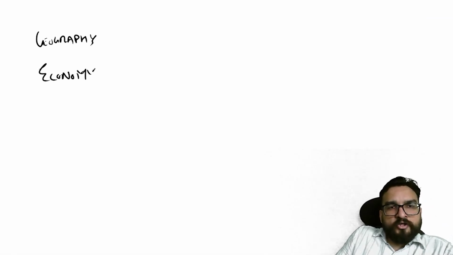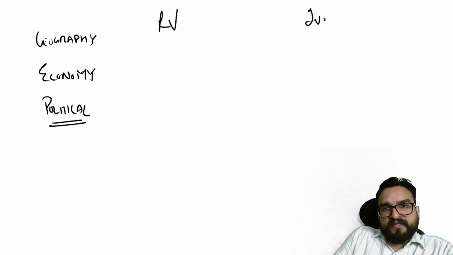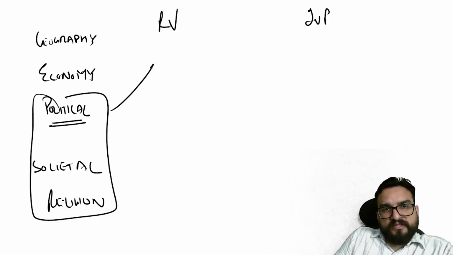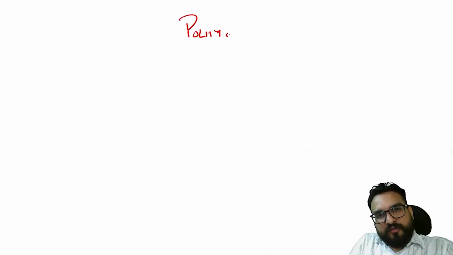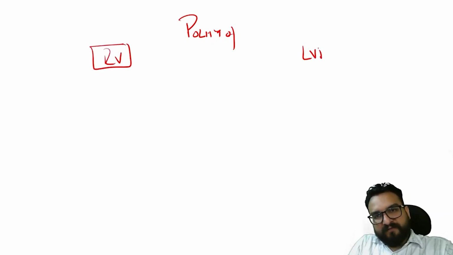So you have seen the geography of Rig Veda and early Veda. Economy you have understood. Now your economy will make what kind of political structure you will have, right? Political structure of Rig Veda and later Vedic. Then we will understand the societal aspect, and then the religion aspect. These three topics we have to see now, right? And the polity, guys, polity of Rig Vedic people and of later Vedic people.